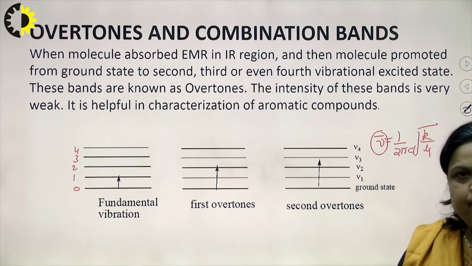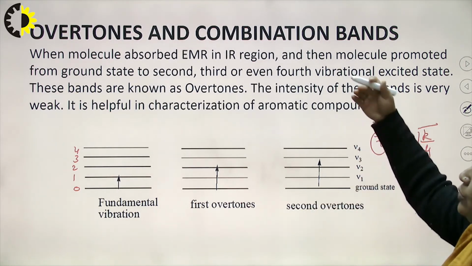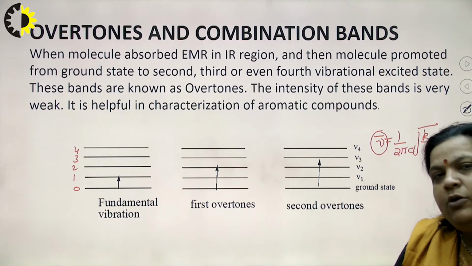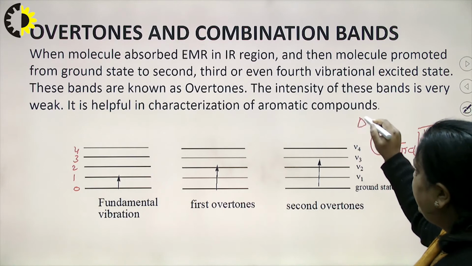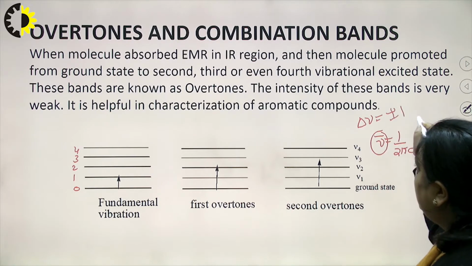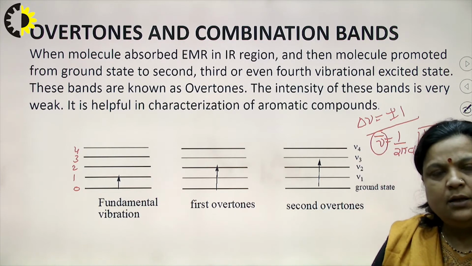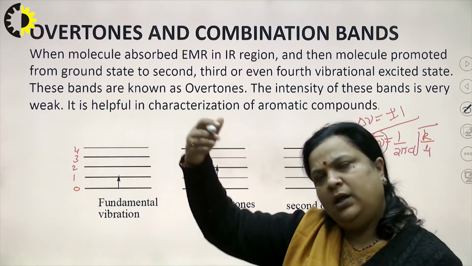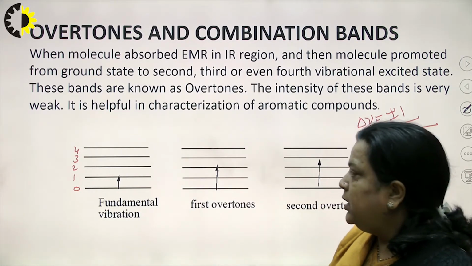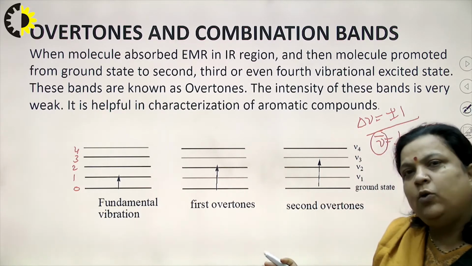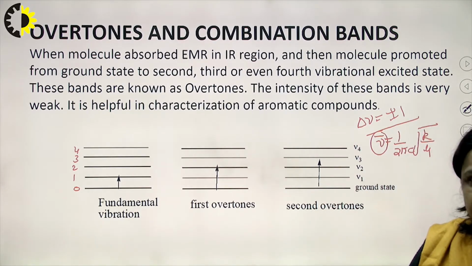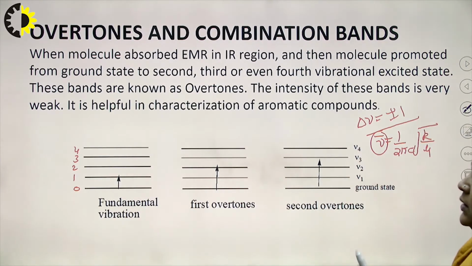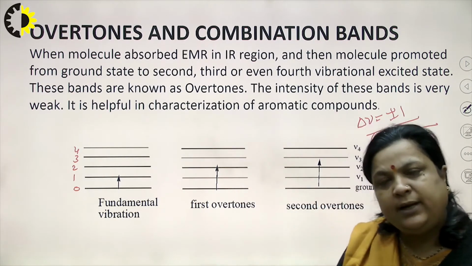Next, when we talk about overtones, it means when the molecule absorbs electromagnetic radiation in the IR region, the molecule is promoted from the ground to another state, but sometimes it does not follow the selection rule, which is delta nu equal to plus minus 1 for fundamental vibration. Then it jumps from 0 to the second, third or even fourth vibrational energy state. In this case we get overtones, which are comparatively weak, that is less intense, but these overtones are helpful in characterization of aromatic compounds.